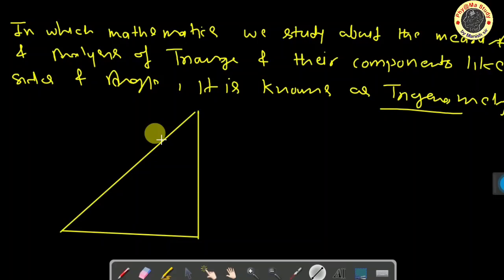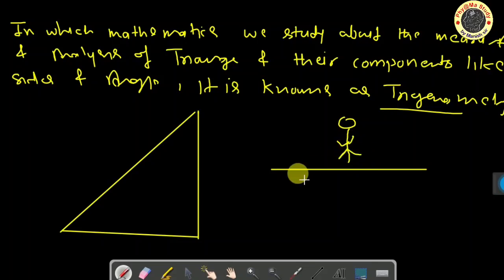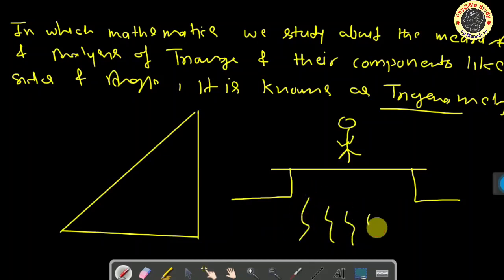Here is another example. Suppose you stand on the bank of a river, at the midpoint of a bridge, and you want to know the length of the river. How can you solve it? How can you calculate it? This is the basic fundamental of trigonometry. How, guys? It is very easy. If you know the trigonometric concepts, you can find it.